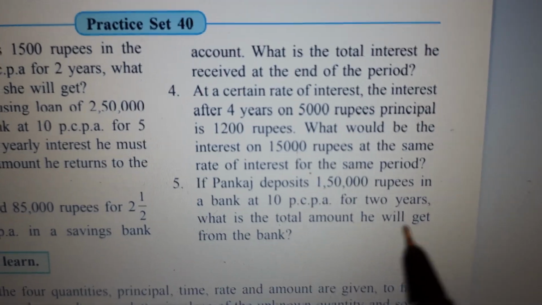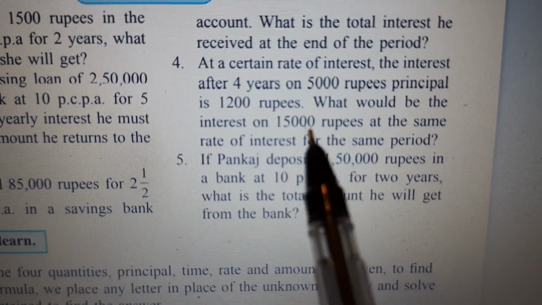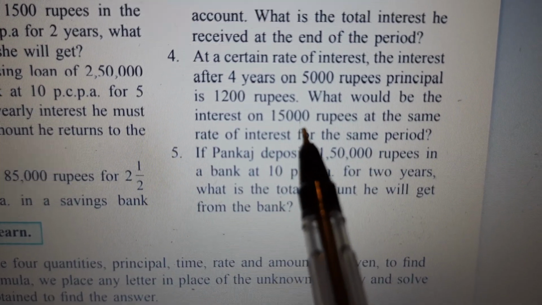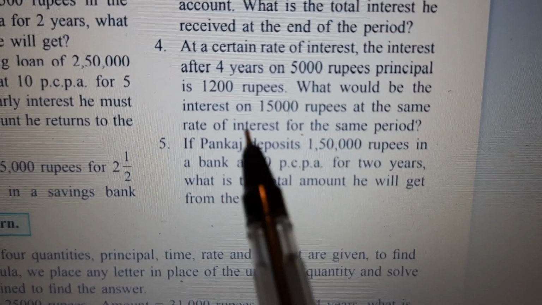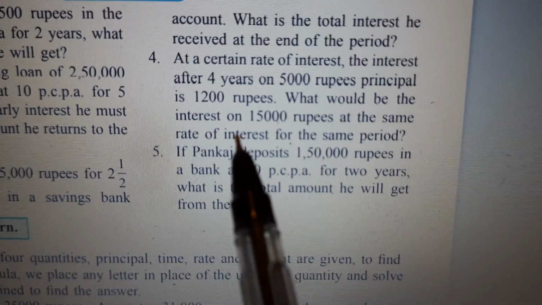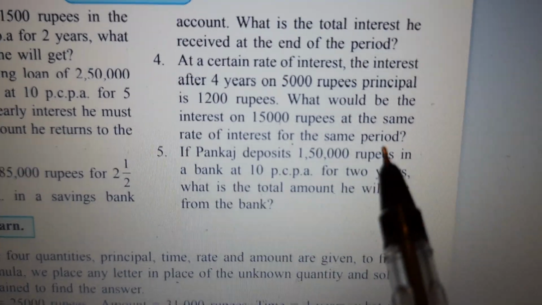Second part they are telling you, children, is this. What would be the interest on 15,000 rupees? So we have to find out interest on 15,000 rupees at the same rate of interest. Just now we found out 6% per annum for the same period, that is 4 years only. See, children, it is like direct proportion. It is direct proportion. See, interest and principal.